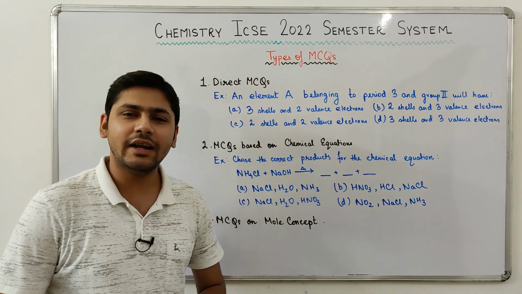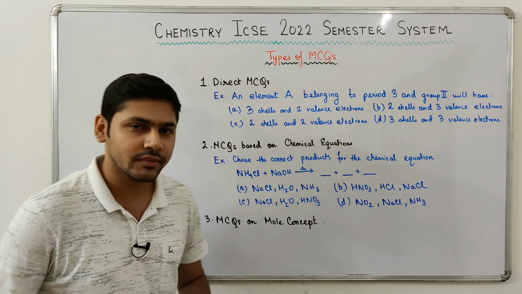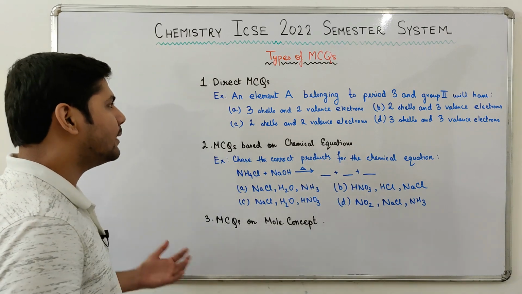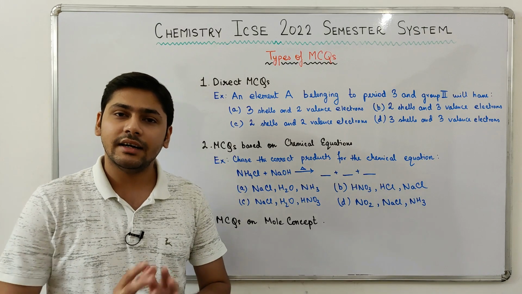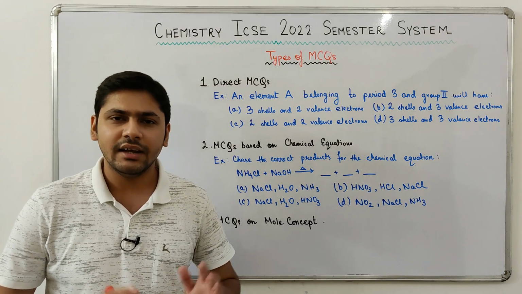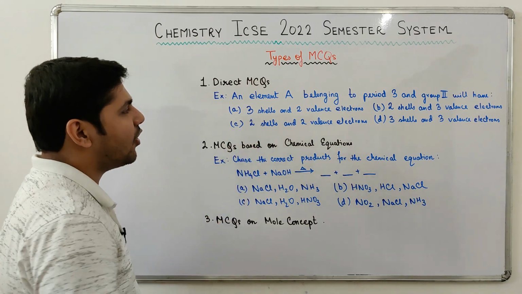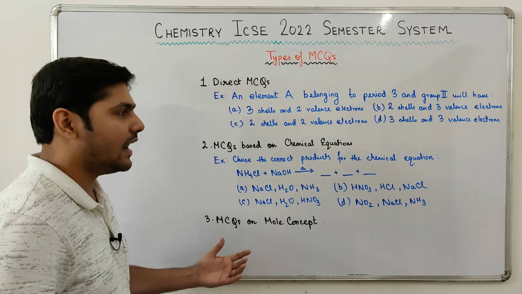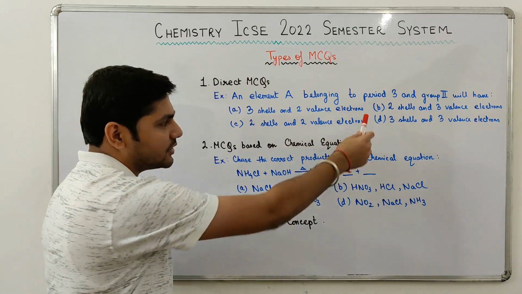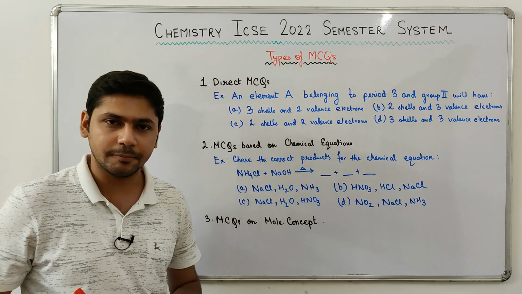Moving on to a few type of MCQs that can be asked in the first semester exam. First, direct MCQs. Guys, direct and straightforward MCQs will be present in the question paper. Let me give you an example. Say an element A belonging to period 3 and group 2 will have, and you have 4 options. Out of these 4 options, you will have to select the correct answer.